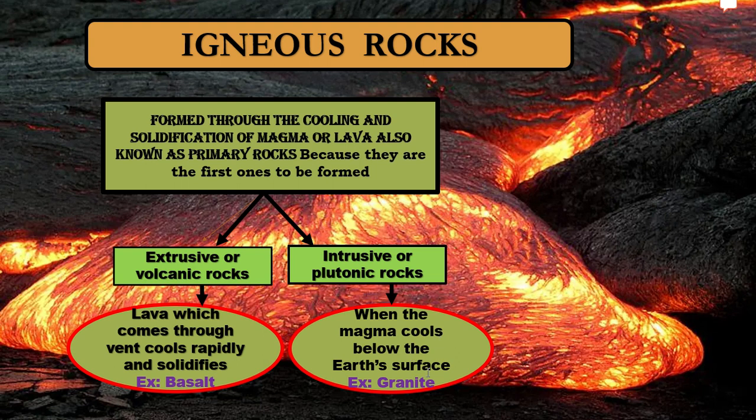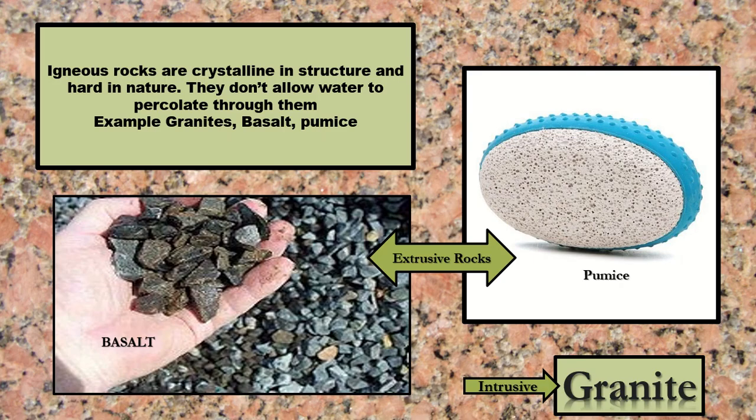You have seen we use granite. Yes, at home also we use it now. These are the two types of igneous rock: extrusive or intrusive. These are the two types. Now I'm going to show you the picture of basalt and granite.